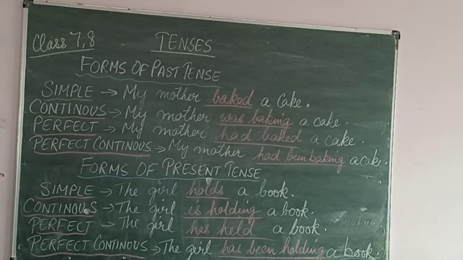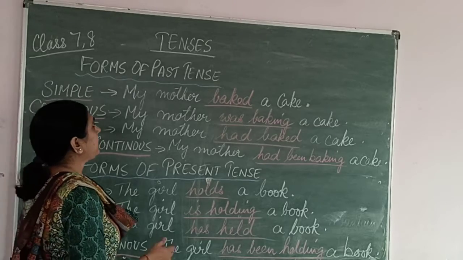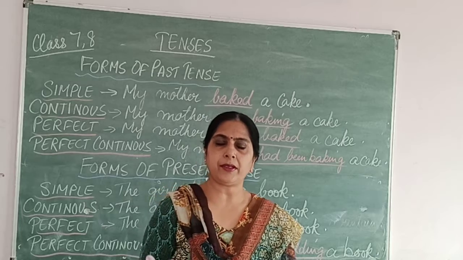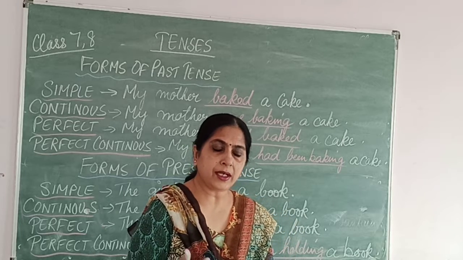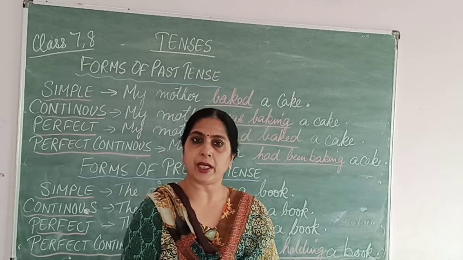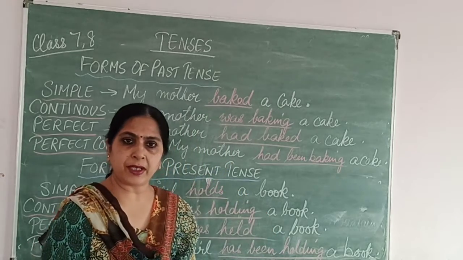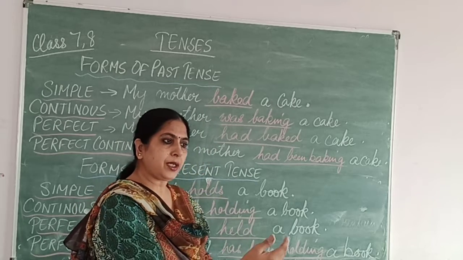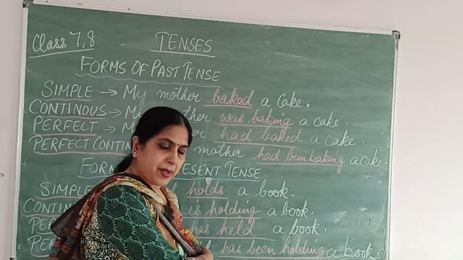Now students, we have understood what are tenses and the three forms of tenses, that is the past tense, present tense and the future tense. It indicates the form of verb according to the time and the completion of the task, right? How much the task has been completed and the time at which it is completed, right? It can be in the future, it can be in the present, and it can be in the past, right?